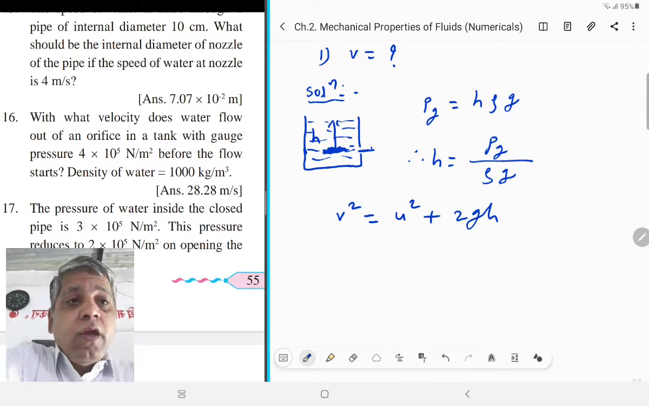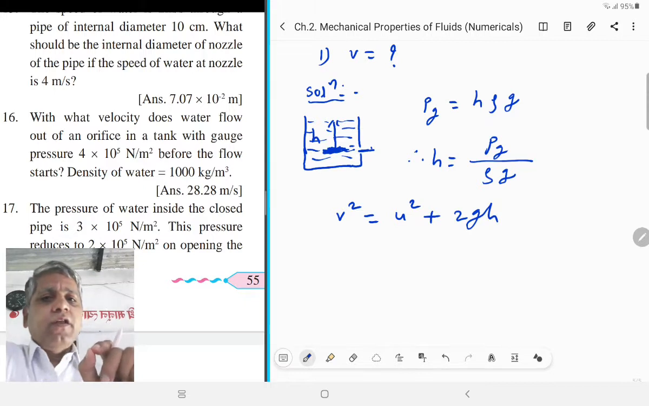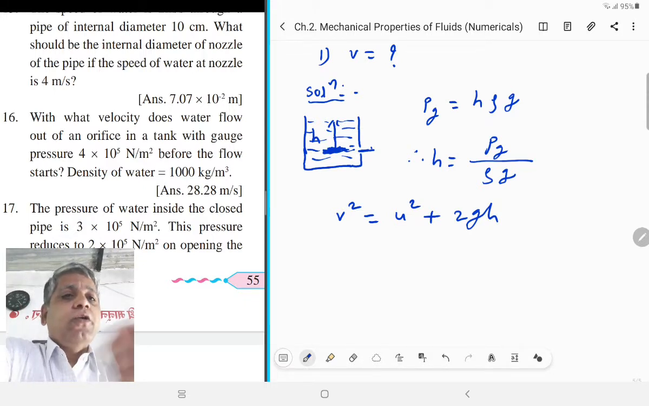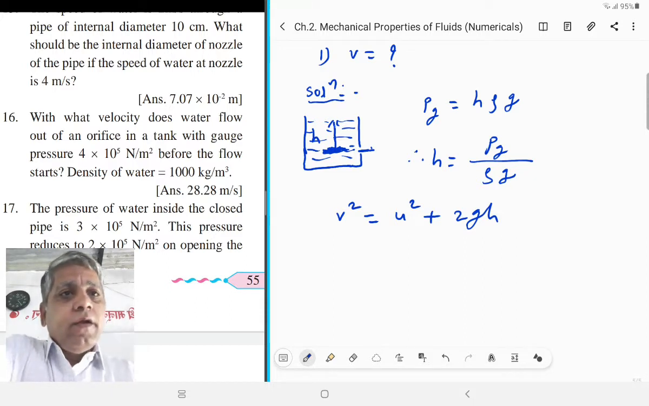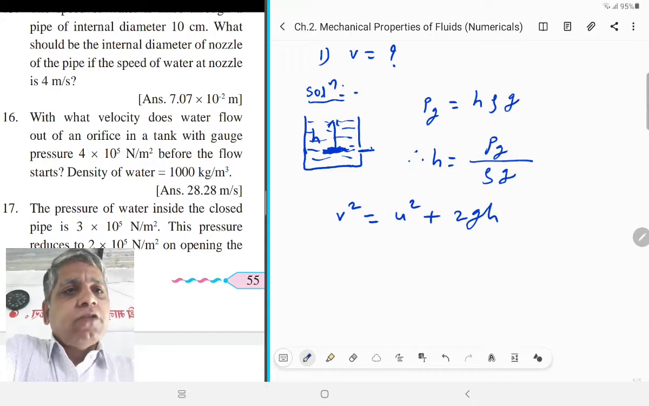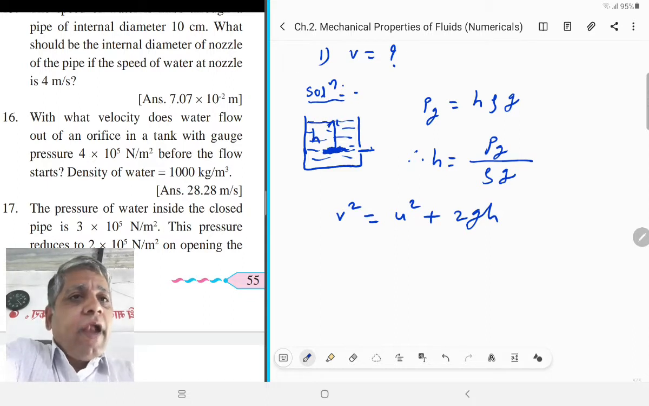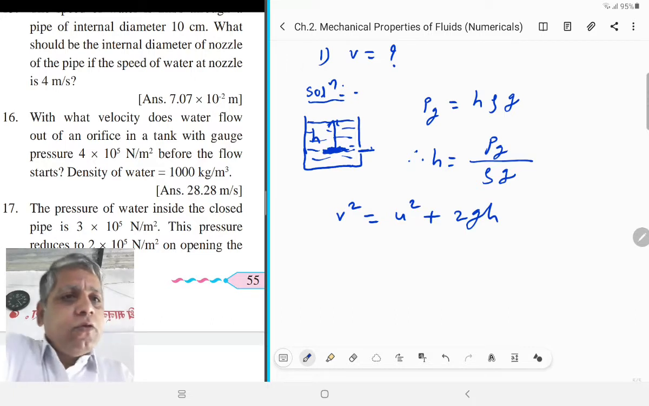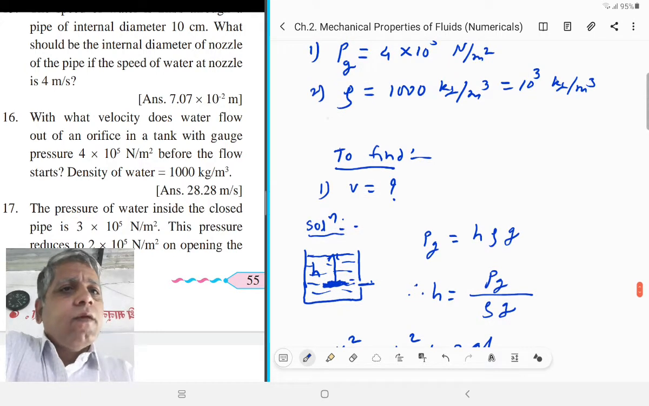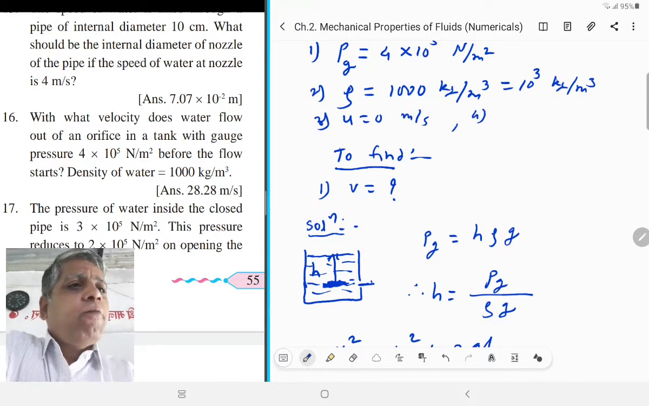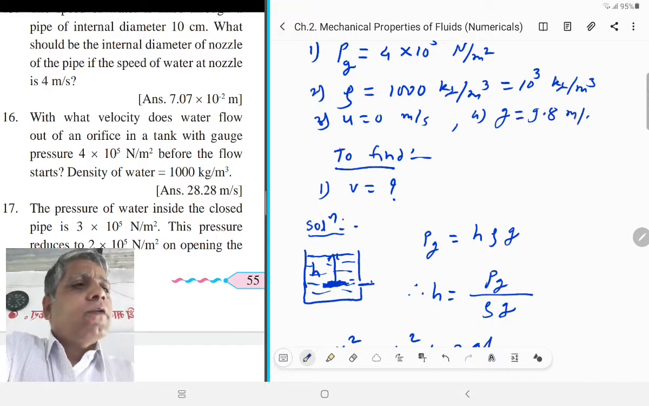Here initially the velocity is 0. And when the tank is filled up to this level, at that time velocity is V. So initial velocity is 0. Consider here initial velocity U is equal to 0 meter per second, and G is equal to 9.8 meter per second square.